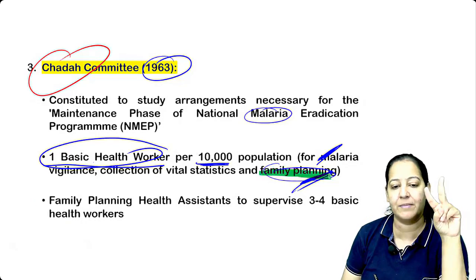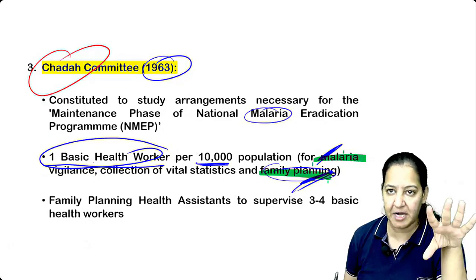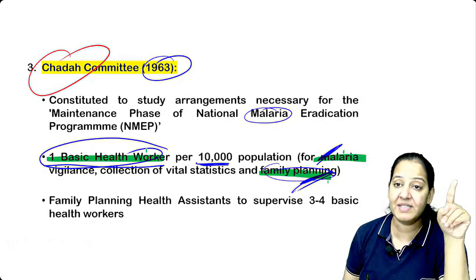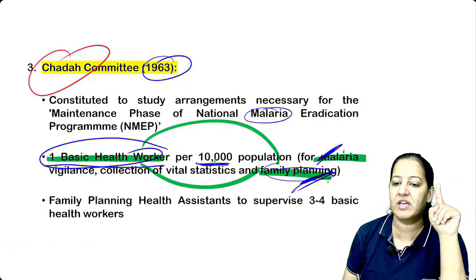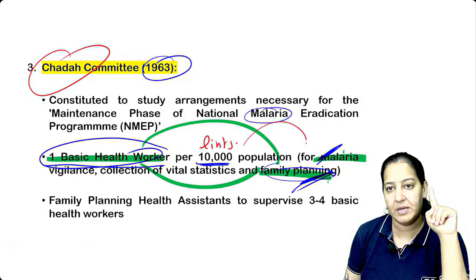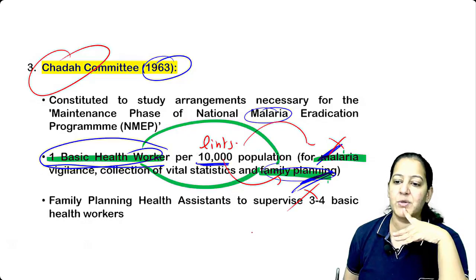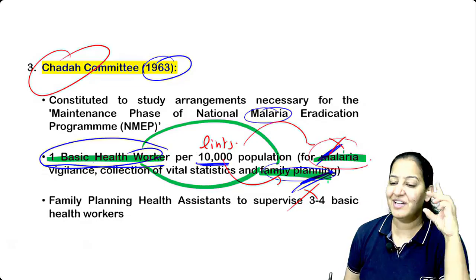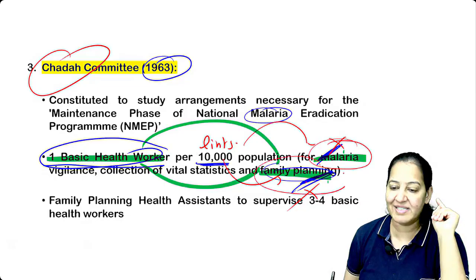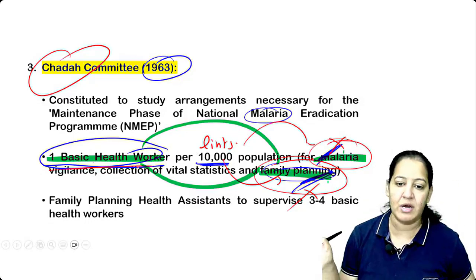So the family planning program is a separate thing. The malaria control program is a separate thing. Both are conducted at the PHC. So there is only 1 worker, the basic health worker, who is taking care of the 2 things. So he has linked the 2 programs together. Which 2 programs? Malaria and family planning. At the end, what was the result? Neither was done well. So neither did we fulfil the goals and targets here, because we are having only one basic health worker. So that is Chaddha. That was a real flop show.